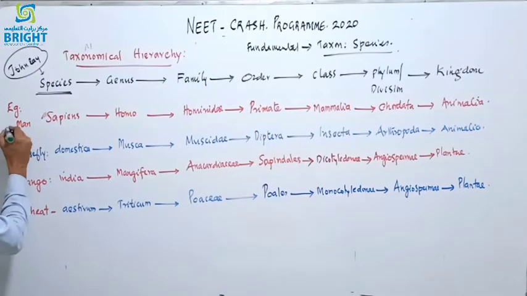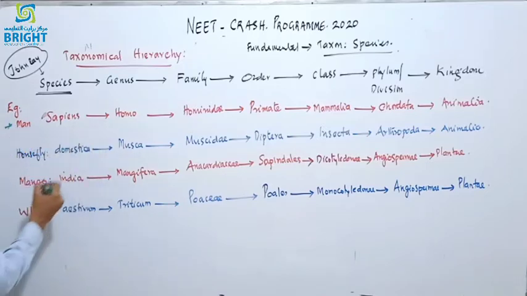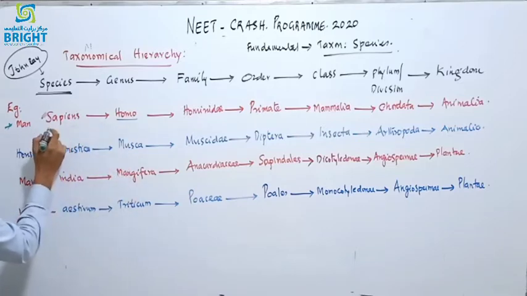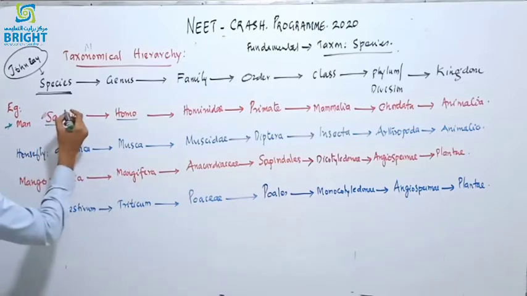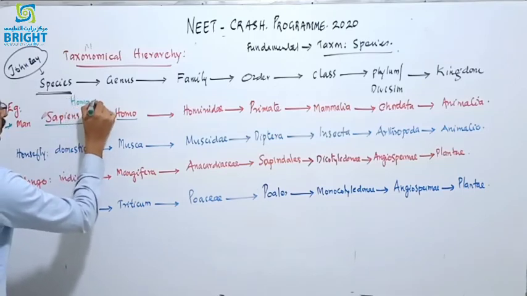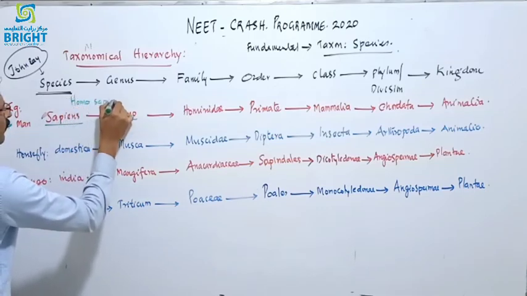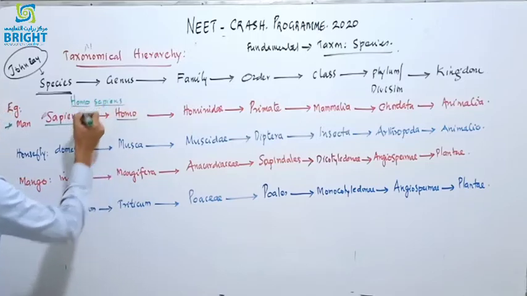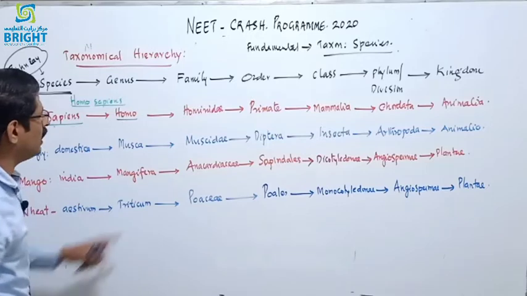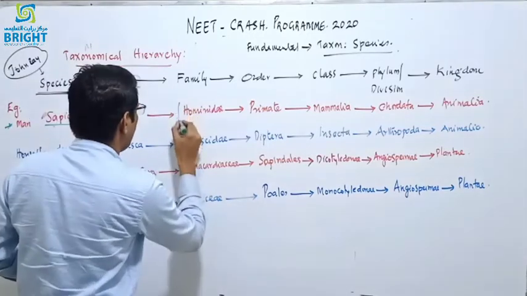The first one is man, and we know the scientific name of man is Homo sapiens. Homo is the genus name and sapiens is the species name. It must be written as Homo sapiens, separately underlined. The family is Hominidae.